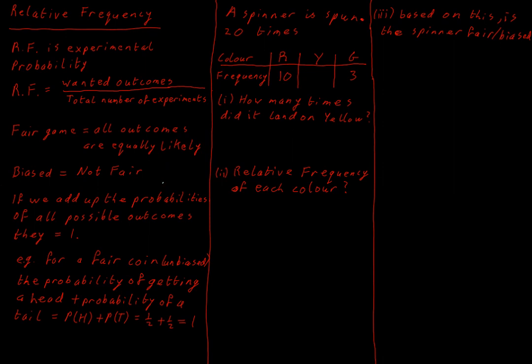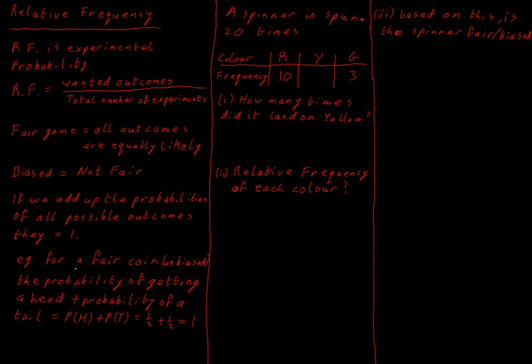Now, an important idea that we've touched on before is if we add up the probabilities of all of the possible outcomes, they must equal 1. So the total probability, the certainty, is 1. If we add up the probabilities of every possible outcome, we have to have gotten at least one of those outcomes, if that's all the possible outcomes. So when we add up the probabilities, we have to get 1. Something certainly happened. So the probability of anything happening, we don't mind what happened, must be 1.